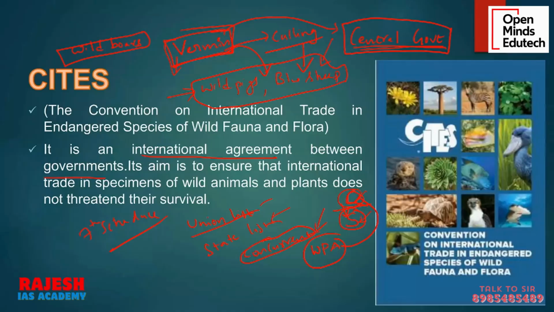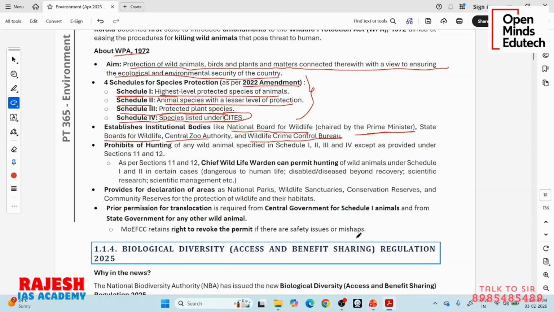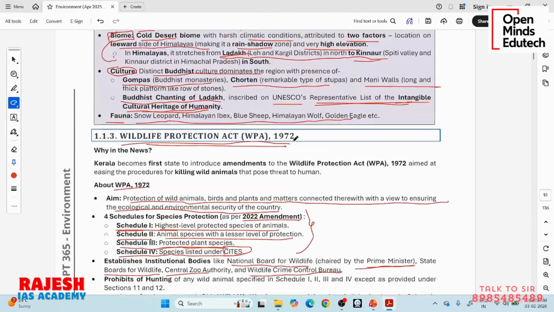So this is the present political structure. Now let us come to the news. Now Kerala has some problems with some animals. And who has the power? Only the central government has the power. And Kerala wants some animals to be declared as vermin, and the central government is not recognizing it. Okay, maybe political or any reason, it is not our concern. The central government is not recognizing it.